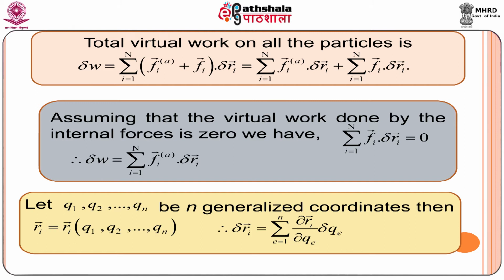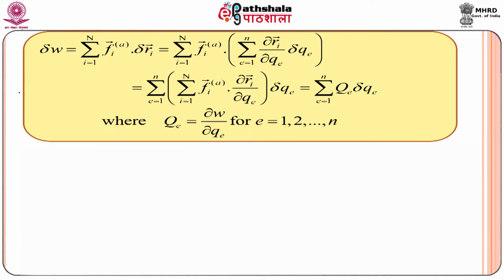Please note that r_i vector is a function of q_e, where e varies from 1, 2 up to n. Then we get the virtual work as this one.